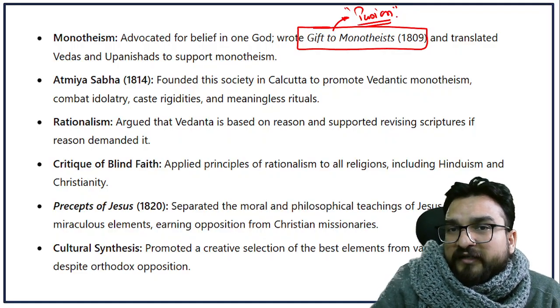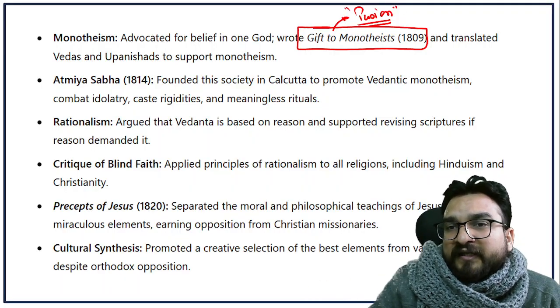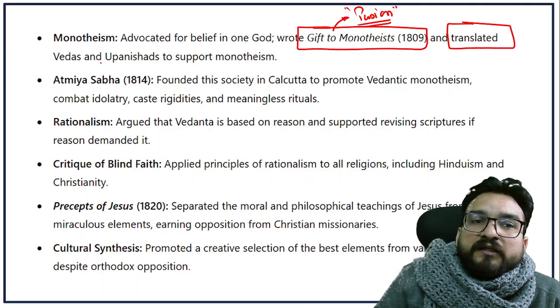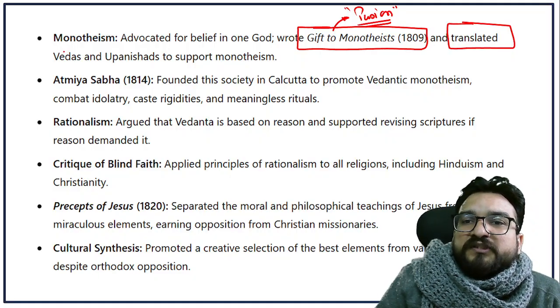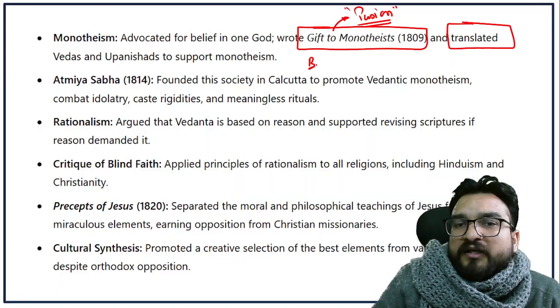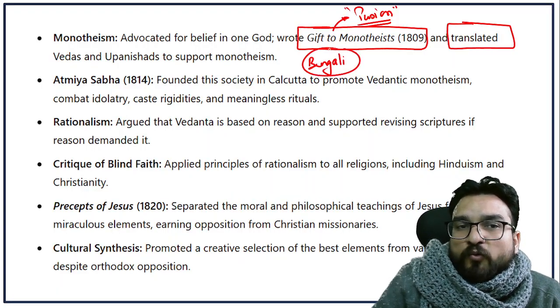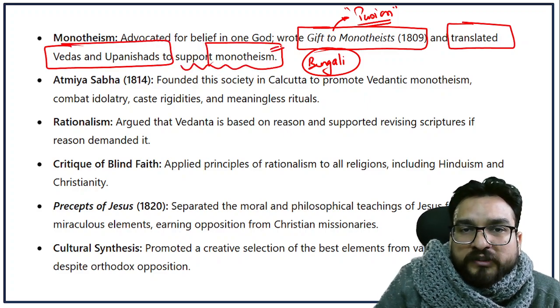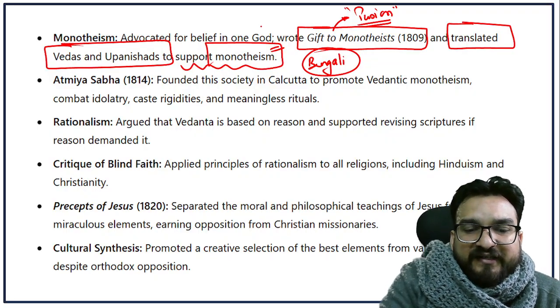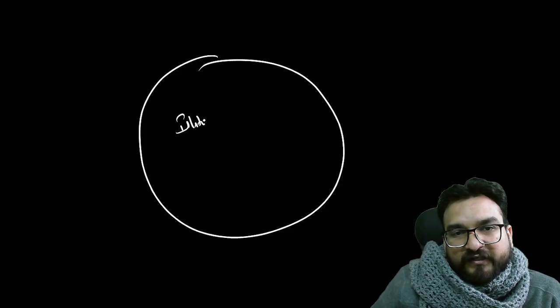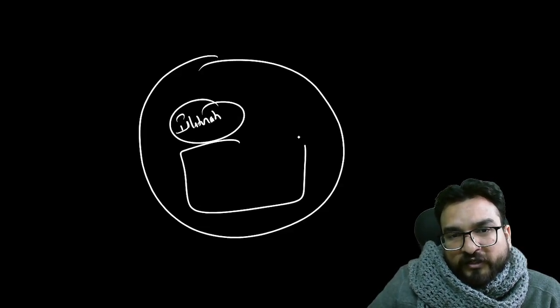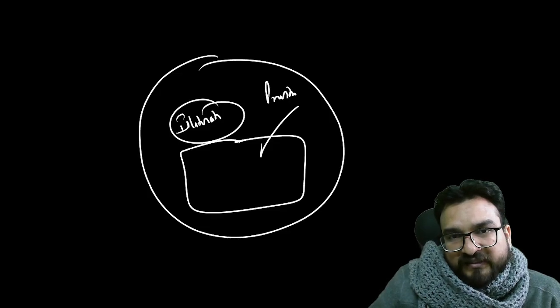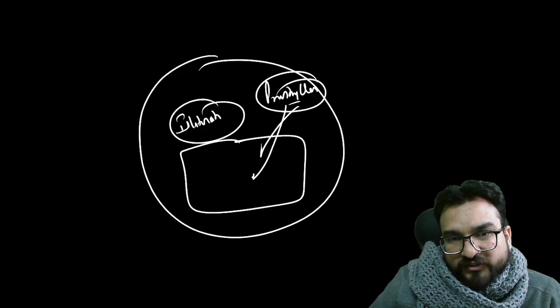So in order to make the general public understand, he started translating certain scriptures, and the most important scriptures which he started translating into the local language, that is Bengali, were the Vedas and Upanishads, to support his argument towards monotheism. I hope you are understanding, right? Okay, now you understand how the general public was at that point of time. Your general public was first of all illiterate, and who was dominating over them? The priestly class, right? So they were following just what was being told, right?